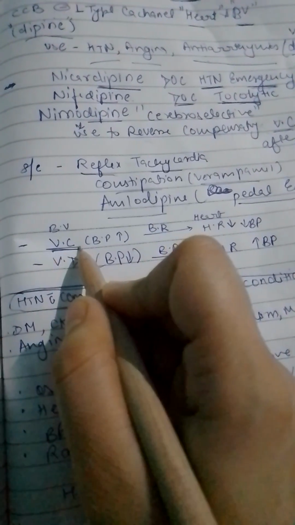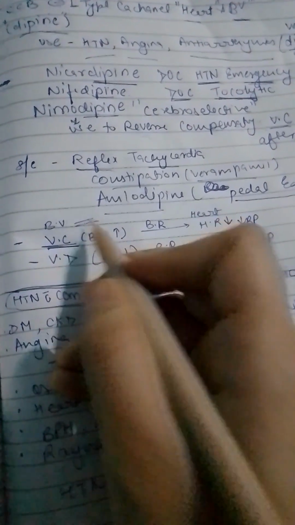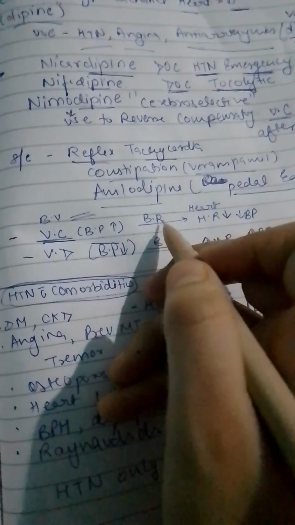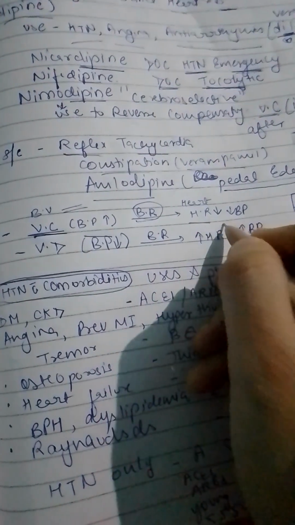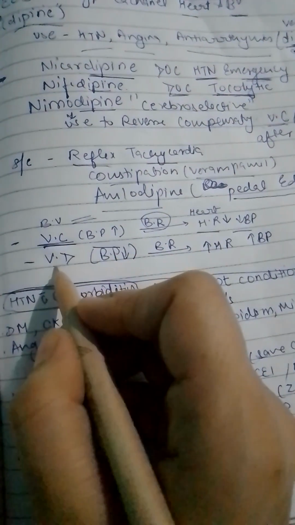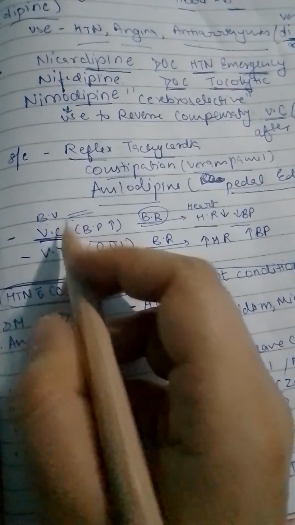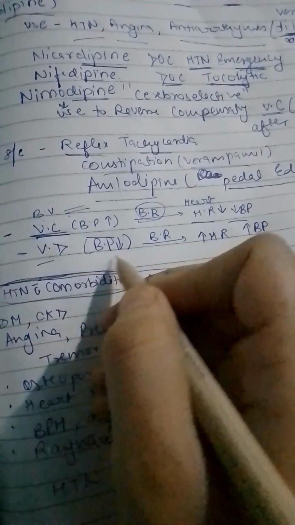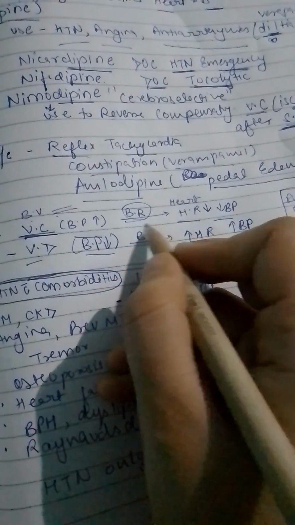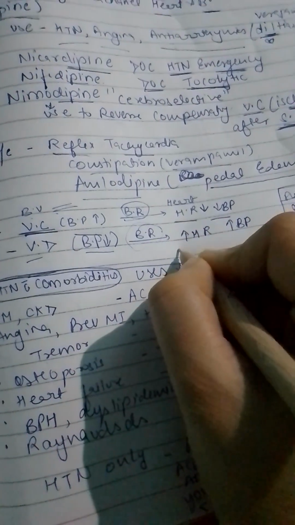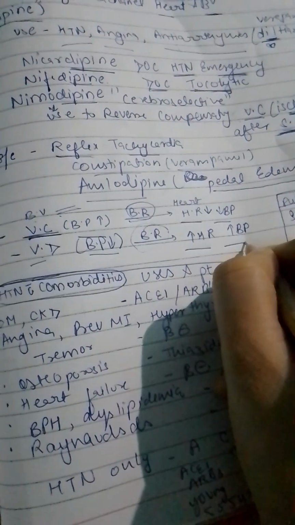Then one key feature we all should know: in the blood vessels, if there is vasoconstriction, if the vessels are constricted, the pressure will rise, hence BP will rise. The baroreceptor will act in the heart, and the heart rate will decrease, and hence BP will decrease. Vice versa, when the vessels are dilated, there will be less pressure, so BP will decrease. Then the baroreceptor will act, and what will happen? The heart rate will increase, hence the BP will increase.